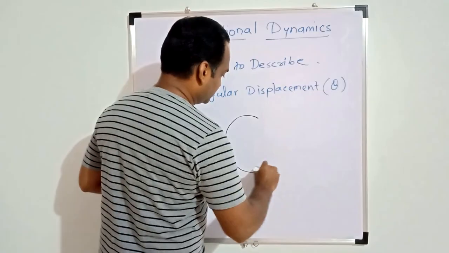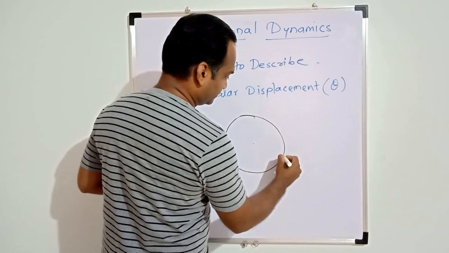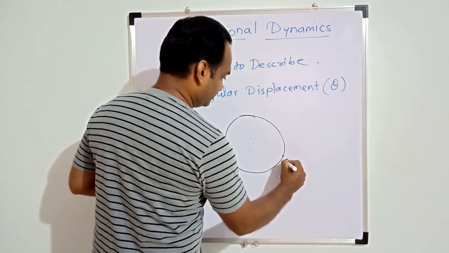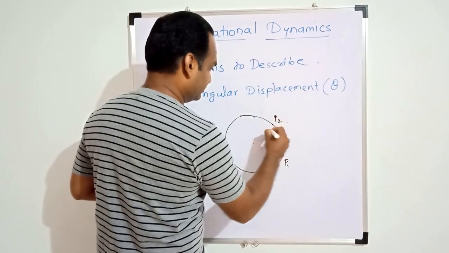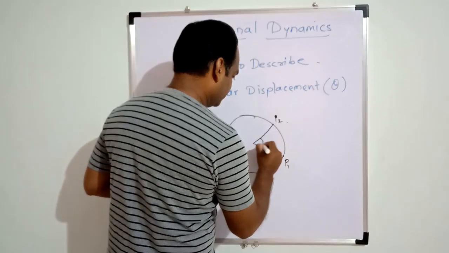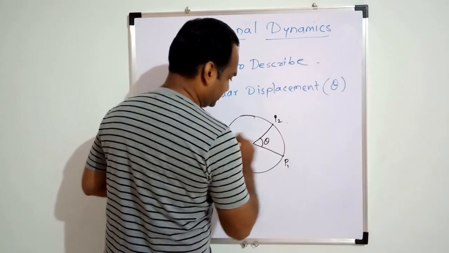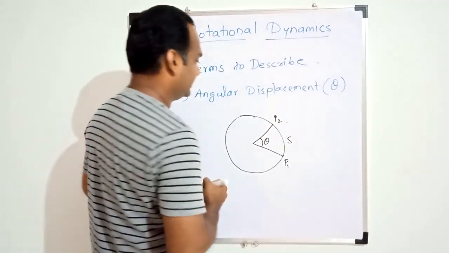The object is rotating about a point. So when the object moves from point P1 to point P2, then the angular displacement of the object is theta and the displacement is s.